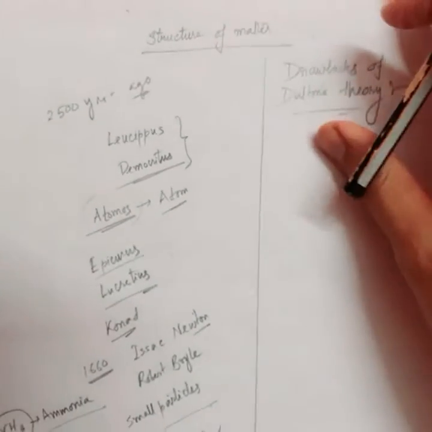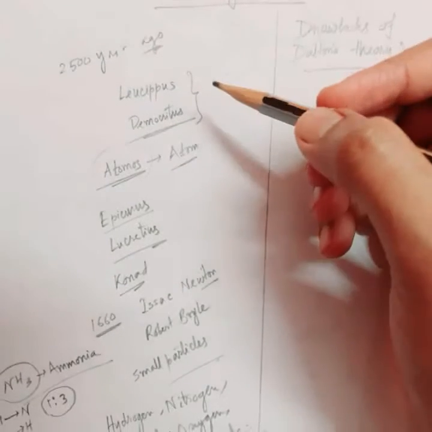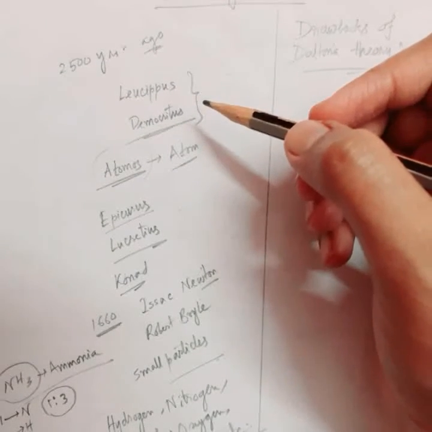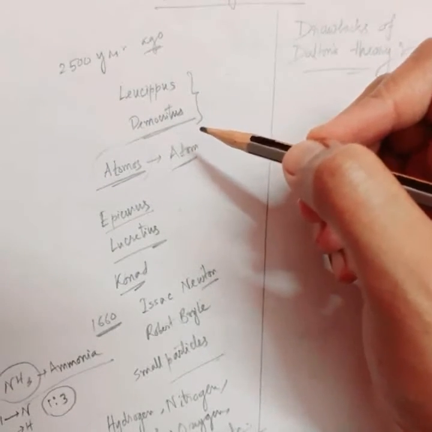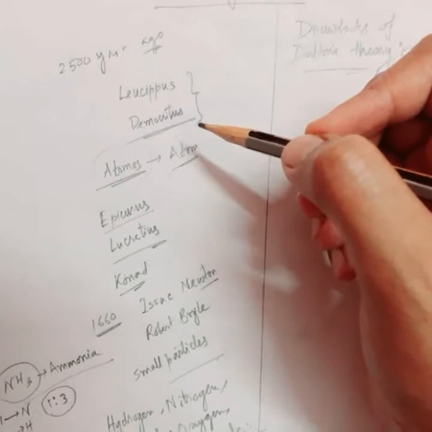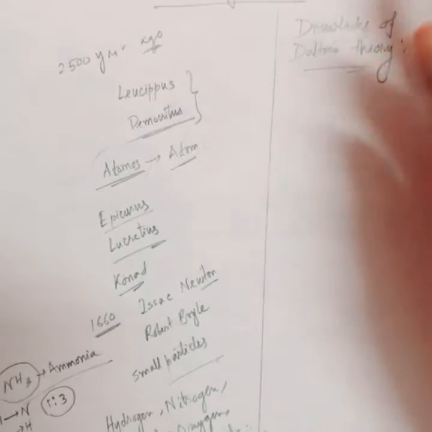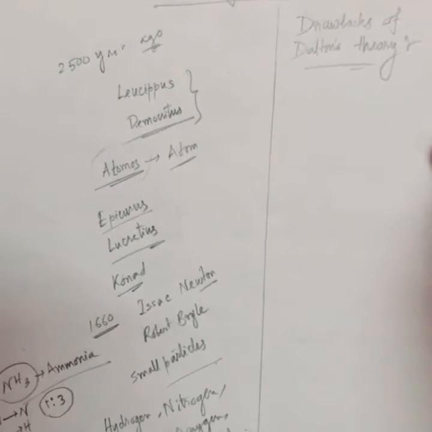Hello students, in our last video we studied the structure of matter. There we discussed the basic introductory parts of atoms. We saw how the idea of the atom came into existence. We studied Dalton's atomic theory also. But you know what? Dalton's atomic theory was not right.